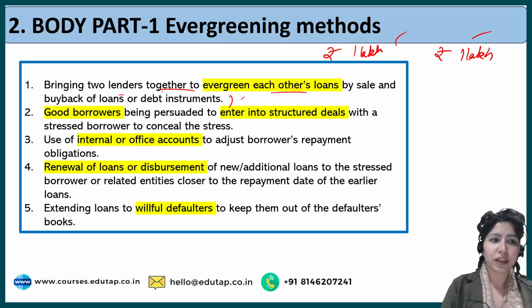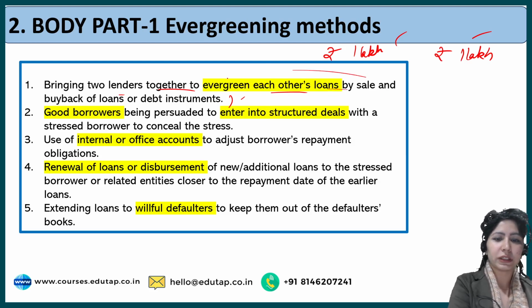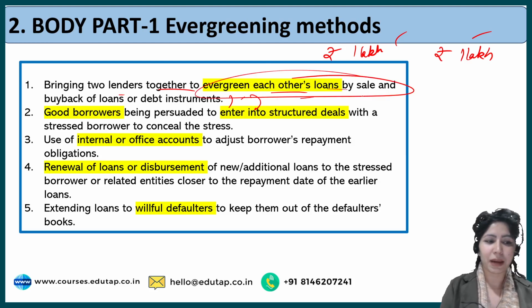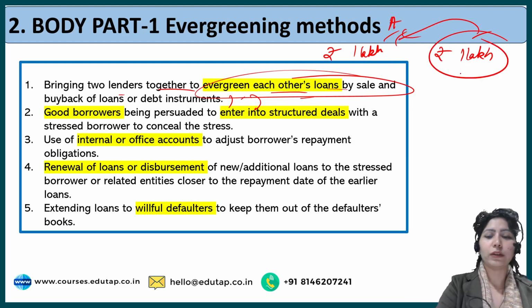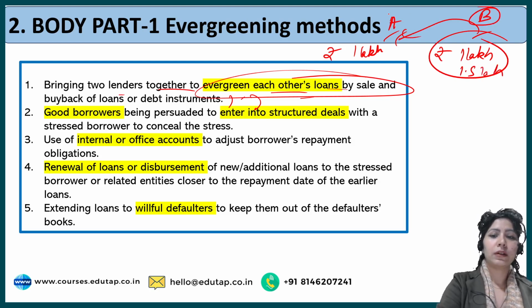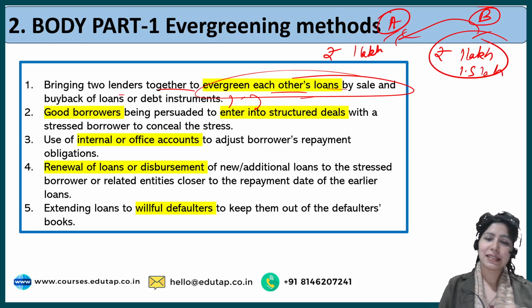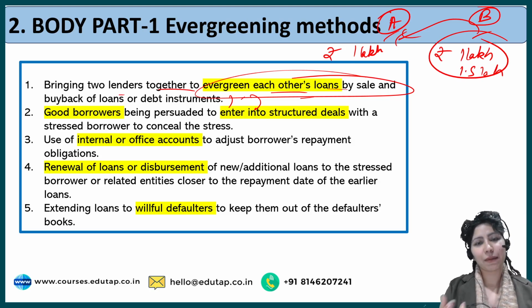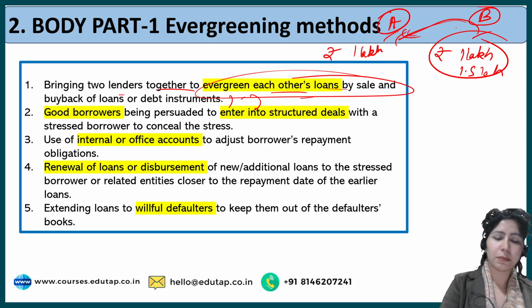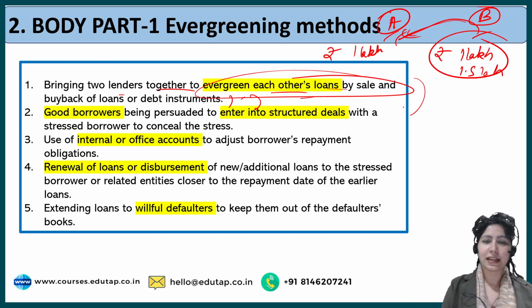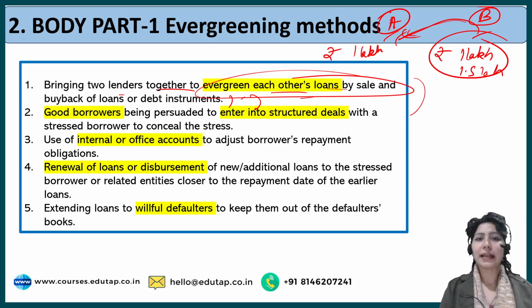So what banks are doing is they bring two lenders together to evergreen each other's loans by sale and buyback of loans or debt instruments. This can also imply that I take a loan of 1 lakh rupees from bank A, and to return this amount, I take a loan of, let's say, 1.5 lakh rupees from bank B. So the loan in the banking system stays the same. It's the same amount of loan, but the lenders, that is the banks, are different.